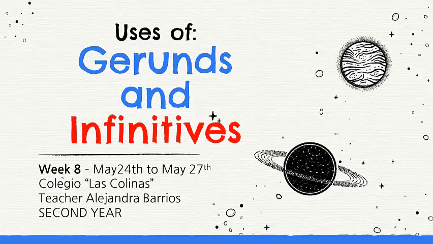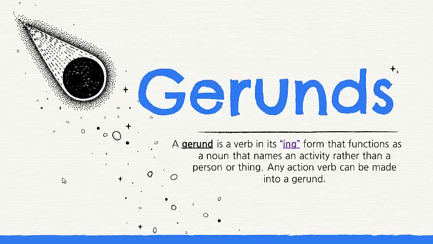Uses of gerunds and infinitives. Gerunds. A gerund is a verb in its ing form that functions as a noun that names an activity rather than a person or thing. Any action verb can be made into a gerund.